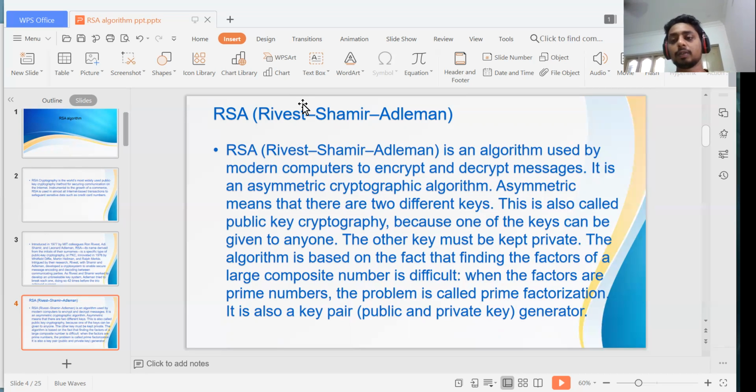Large composite numbers are difficult to crack. Finding the factors of prime numbers is called prime factorization. It is also called a key pair. Key pair means we use prime factors to generate a public key and a private key.